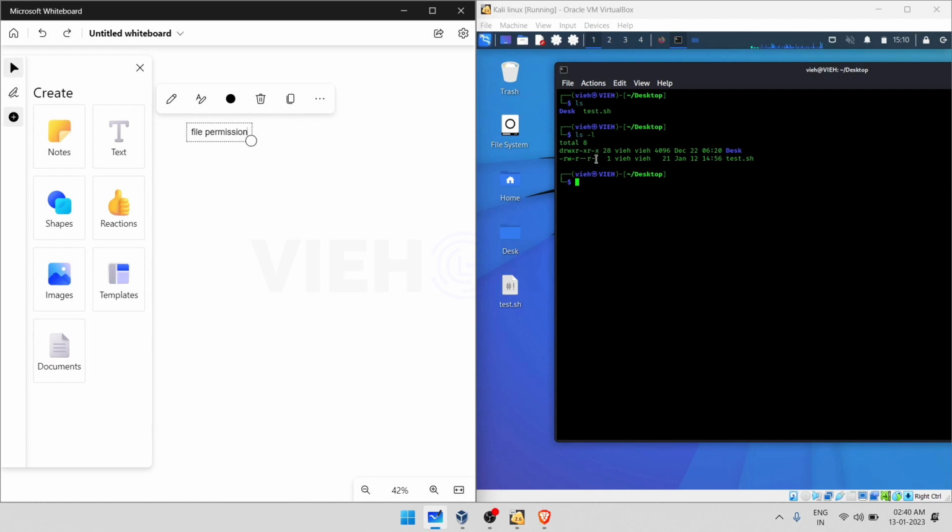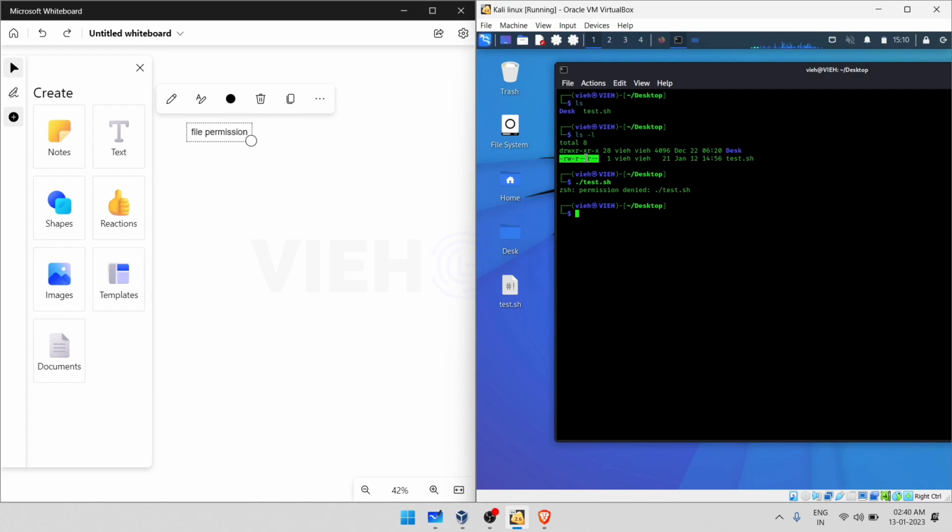So X is for execution. If there is no execution permission and you try to execute this file test.sh, it will not execute. Why? Because it says permission denied, and it doesn't have the X, which means execution.